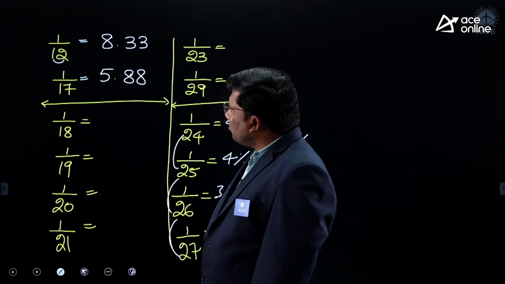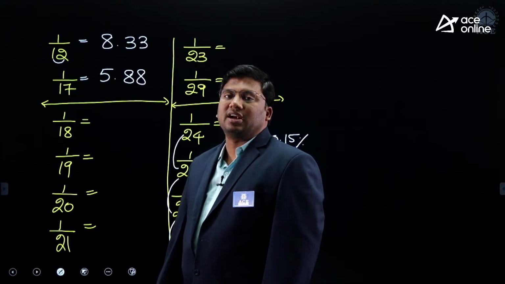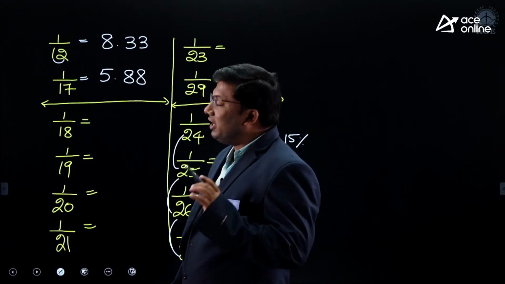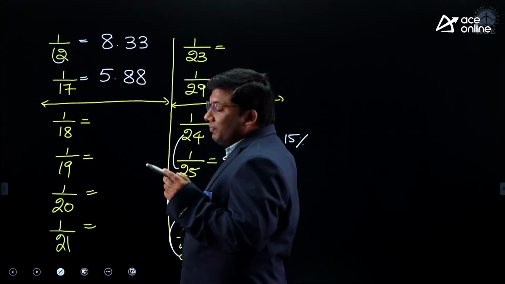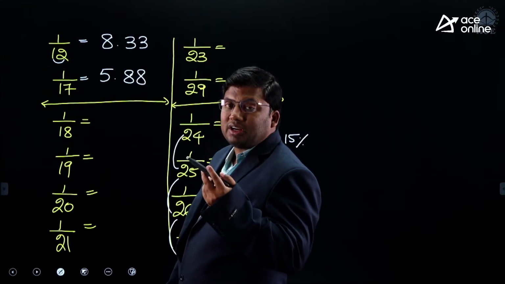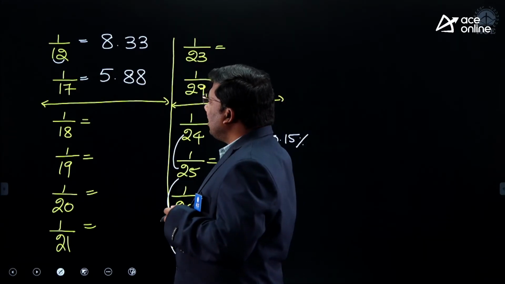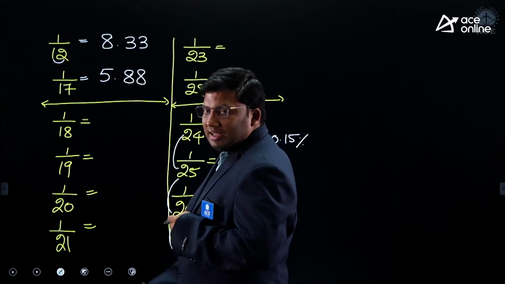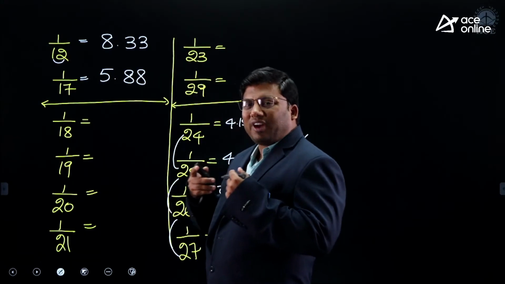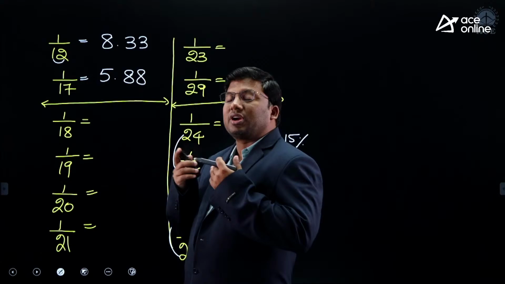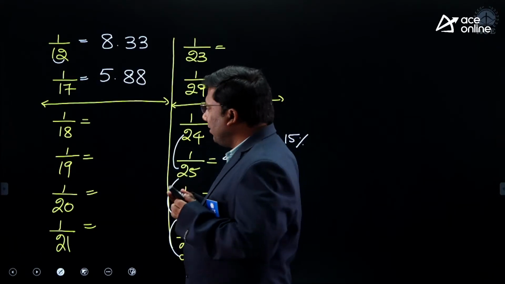12 goes 8 times in 100; add the digits in the denominator, 1 plus 2, it is 3. 17 goes 5 times in 100; add the digits in the denominator. Now see here, these are some fractions. If you remember them, you can solve a lot of problems easily.